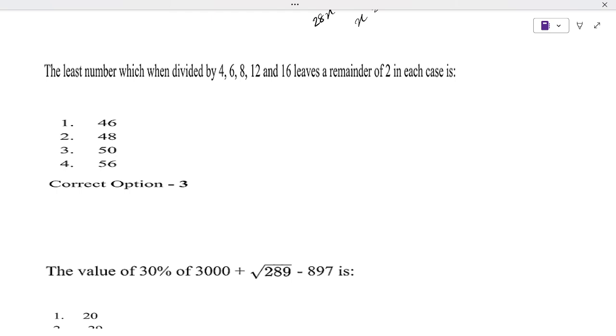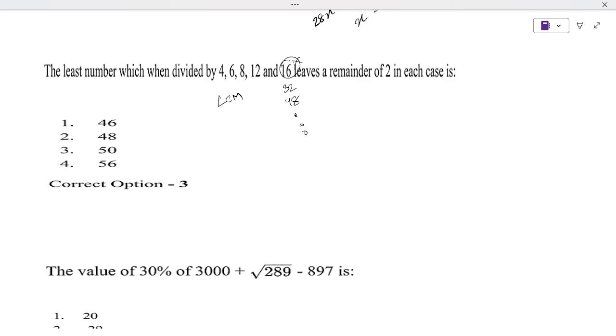Next one: the least number which when divided by 4, 6, 8, 12, 16 leaves a remainder 2 in each case. This question is from the number system topic. Since the remainder is the same and we want the least number, you find the LCM of all the numbers. Among 4, 6, 8, 12, 16, the biggest is 16. So for the LCM, 16 1 times is 16, 16 2 times is 32, 16 3 times is 48, and so on. Does 12 divide 16? No, cancel.